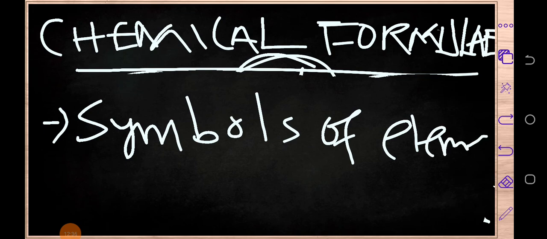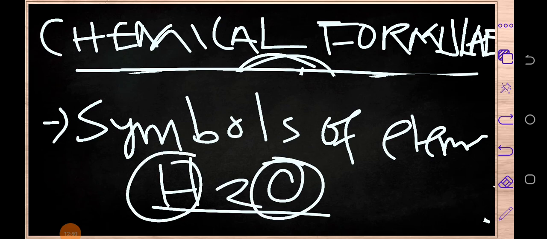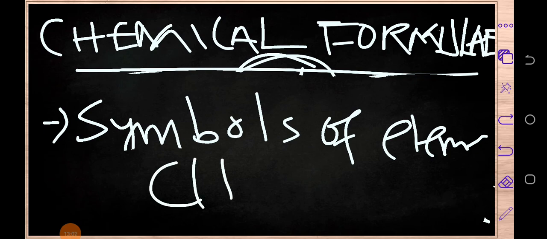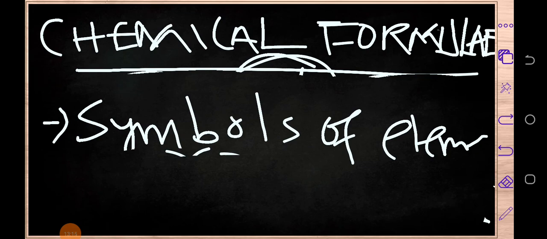Let's say, for example, we've got water. This water, as you can see, has got these symbols of elements. We've got hydrogen, and we've also got oxygen. Maybe the other example, let's assume you have been given methane. As you can see, we've got this symbol, which is a symbol of carbon, and also this symbol, which is a symbol of hydrogen.